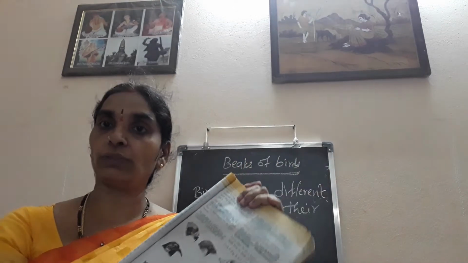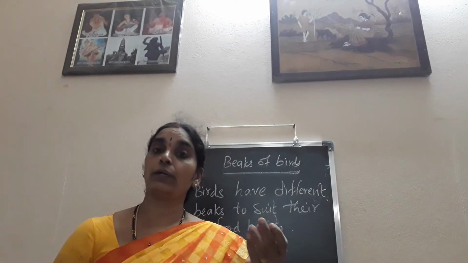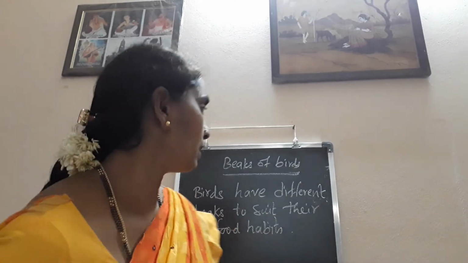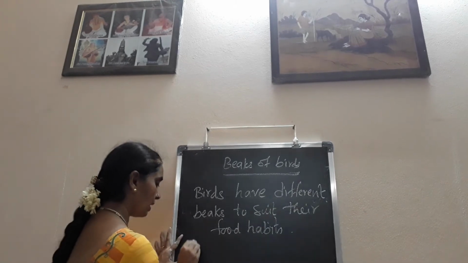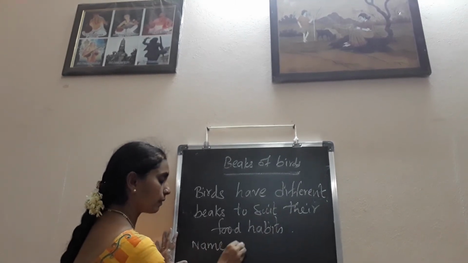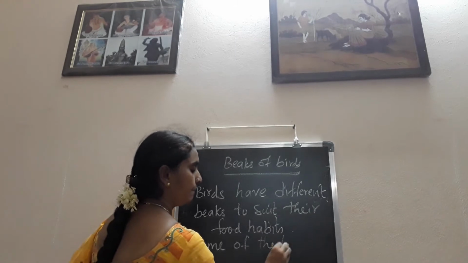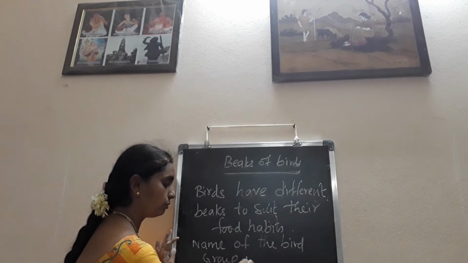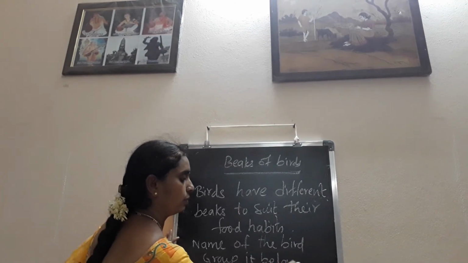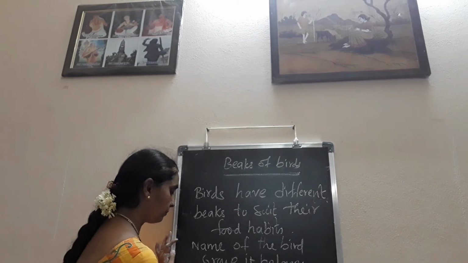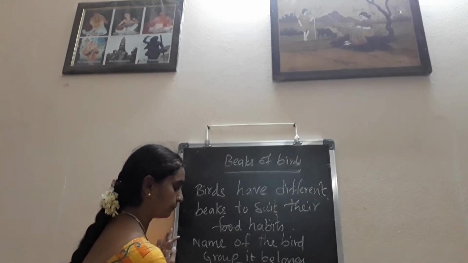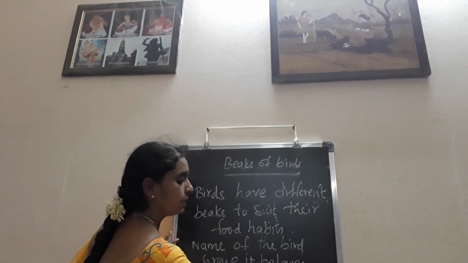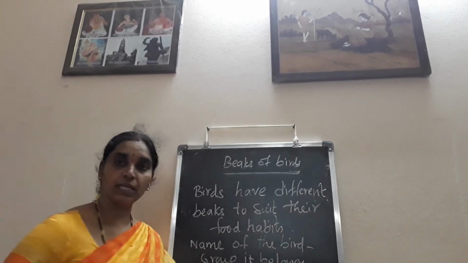Like this, you have to write about the group to which it belongs to, and also the type of beak it has, and what are the food habits. So in homework, you write about the birds. So name of the bird, group it belongs to, and type of food habit. Food habit, what does it eat? You have to write this in your notebook.